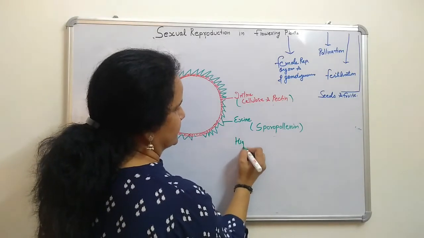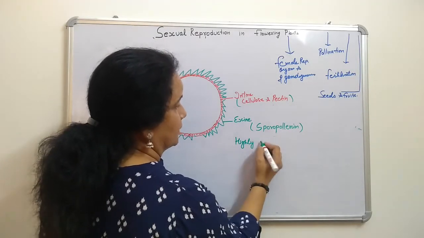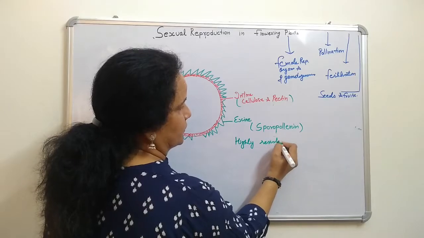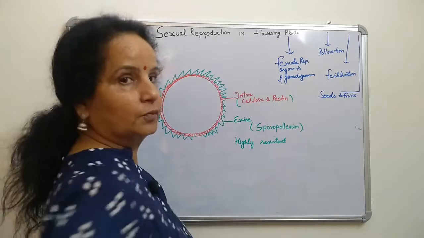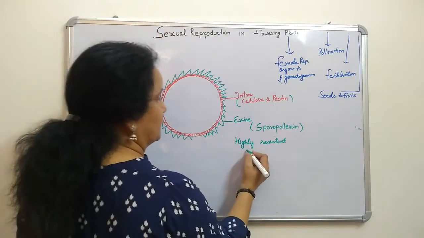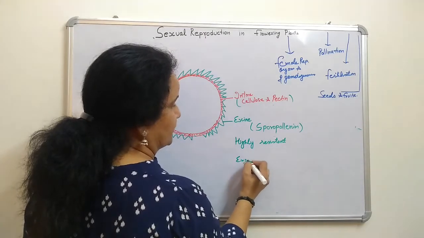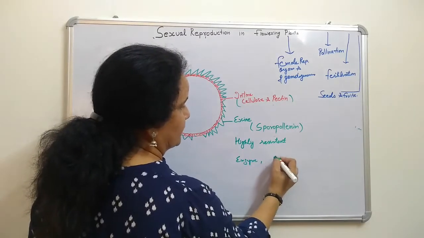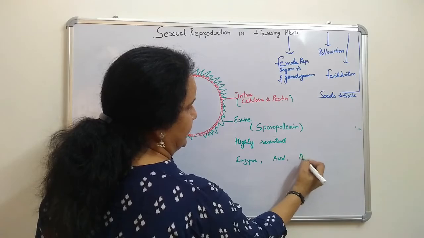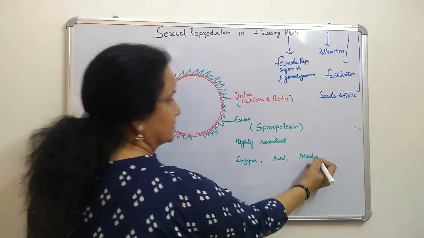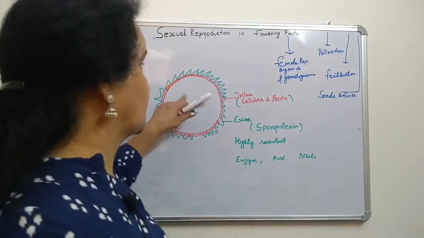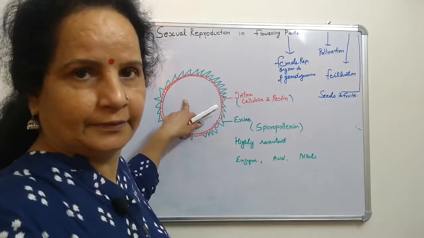It cannot be destroyed by any enzyme, any acid, or any alkali. So the pollen grain is highly protected.